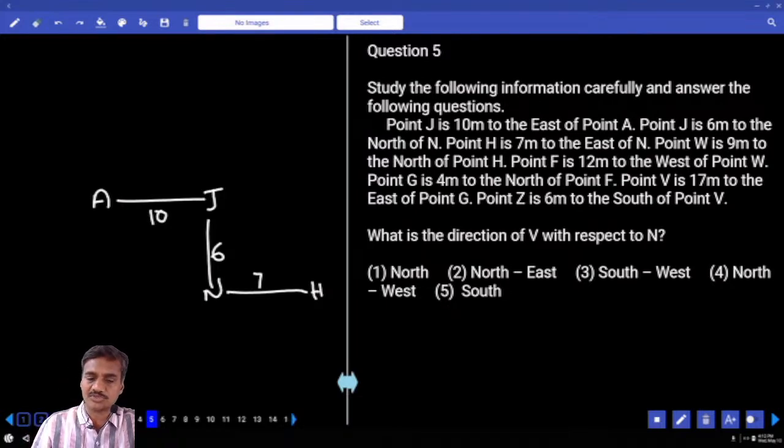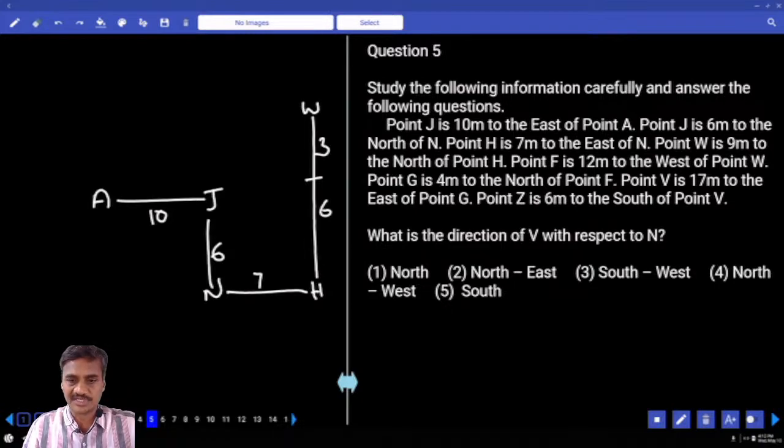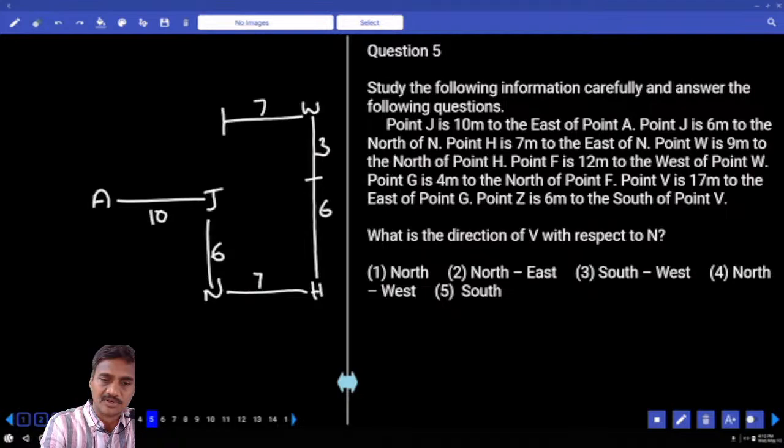W is 9 meters to the north of H. Now this is W, which is 9 meters to the north. This is 6 plus 3, 9. F is 12 meters to the west of W. This is 7, and this is another 5. Now this is F, which is 12 meters to the west of W. And G is 4 meters to the north of F. Now this is G, which is 4 meters to the north of F.